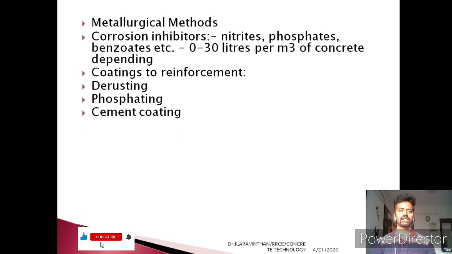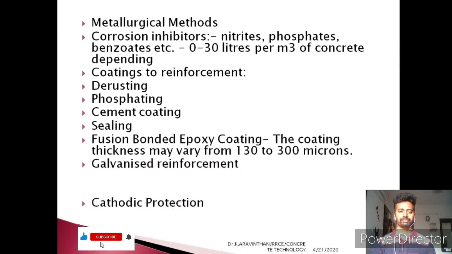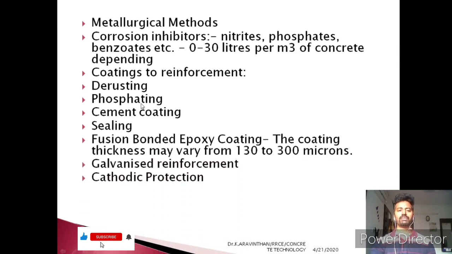And the process of de-rusting. If you prevent the rusting process, then the corrosion can be prevented. And phosphating, cement coating. You can see that cement coating is one of the cheapest methods. Why? Because cement is generally alkaline, with a pH value of 13. You can mix cement with water and apply a coating around the steel. What happens? It does not allow the process of corrosion. Hence, cement coating, which is cheap and best for temporary purposes, can be used to reduce the corrosion.